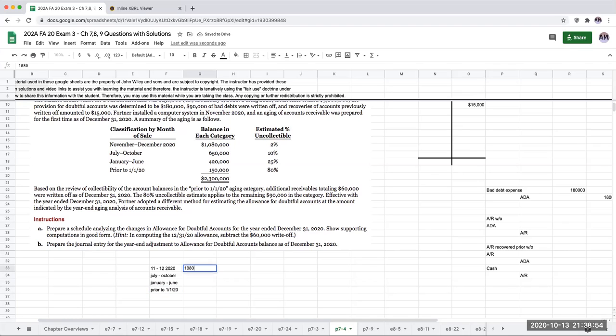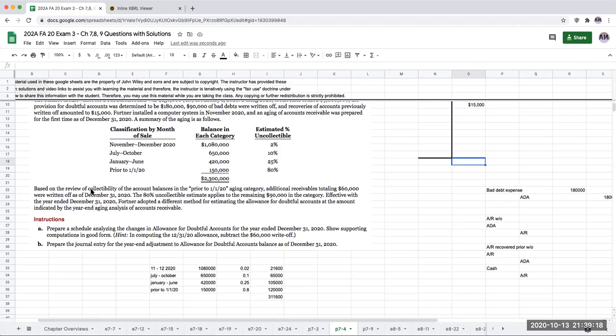This is $1,080,000. And typically what we would do is take each dollar amount, multiply it by the category. We then add up these amounts, and this becomes my ending balance right here.